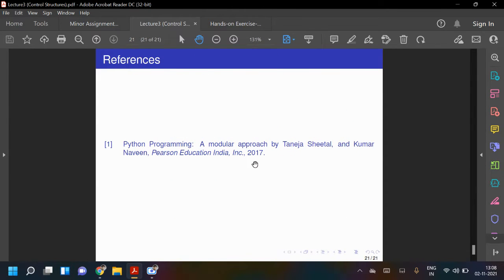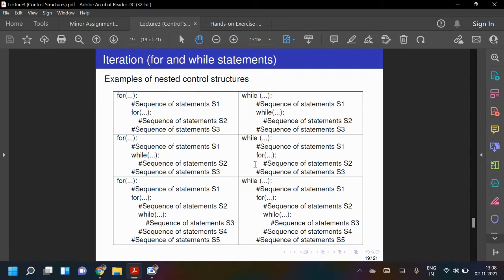There is one question you might have seen in assignment two. The question is: you enter a number and find the sum of the even digits. I think you might have done this problem. You enter a number, a four digit, five digit number, any number, and you just find the sum of its even digits only. You will ignore the odd digits. Have you done this?